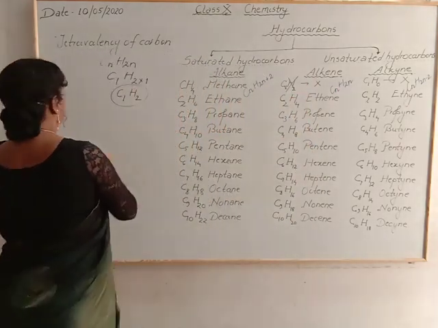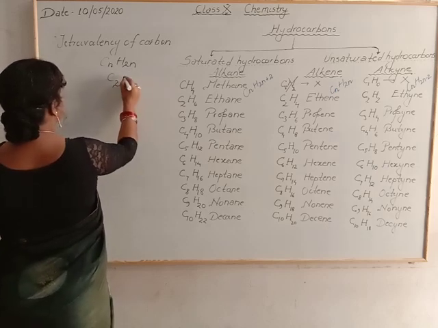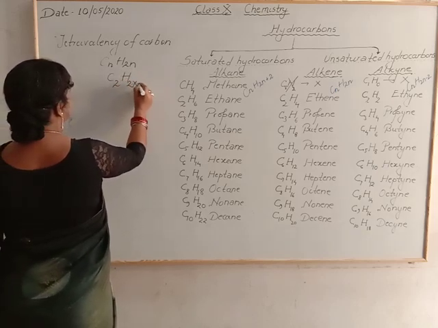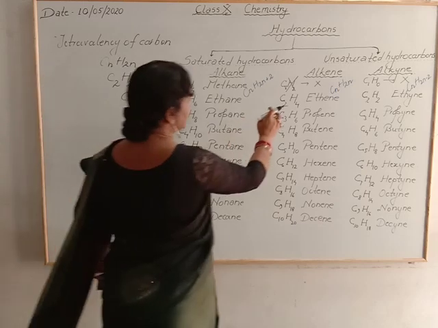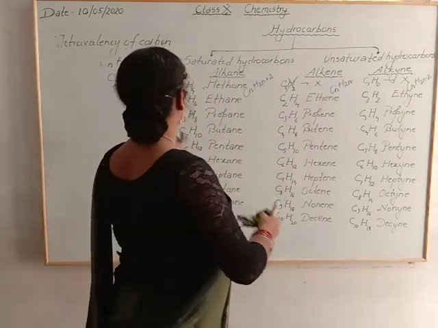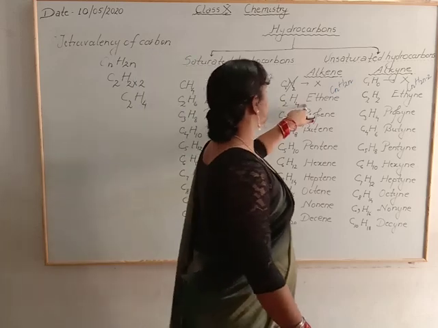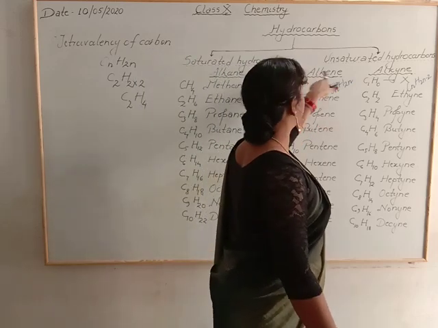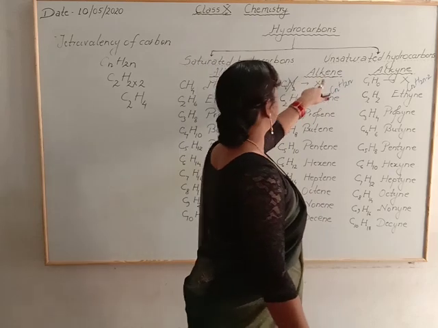Now you have to put 2: C2H2 into 2, so C2H4. So this is the first member of alkene, and C2 here gives ethene, because the general formula is for alkene. So the first member of alkene is ethene.